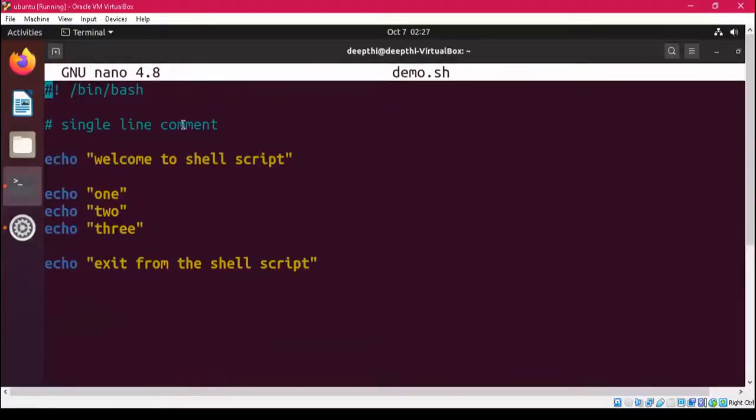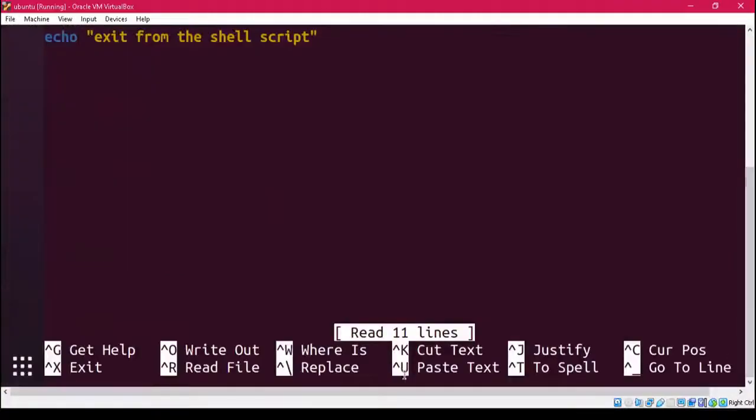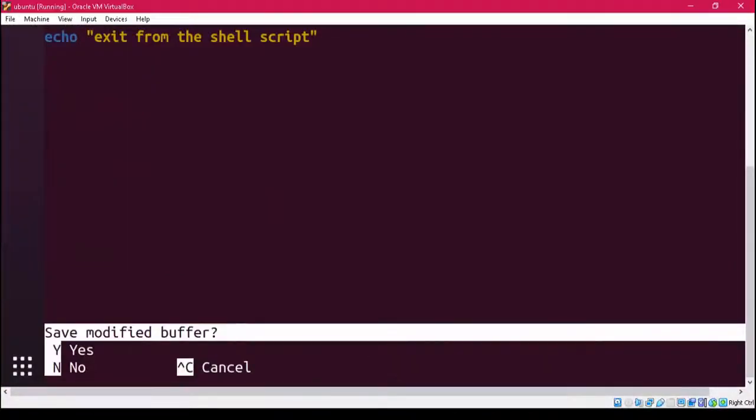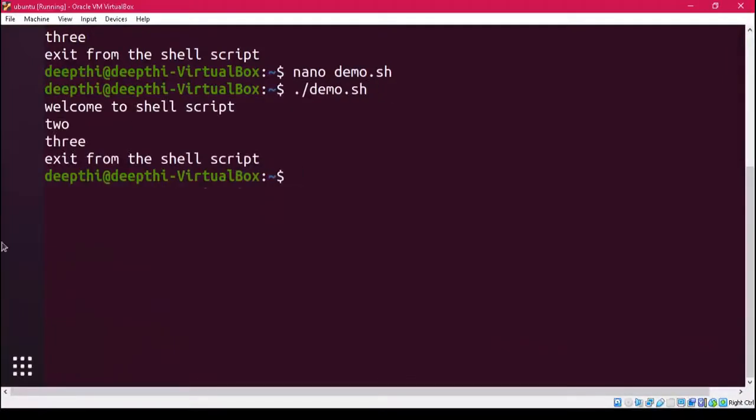Now let's once again go back to the shell script. We are again inside the editor. Now if I precede the very first echo line with hash, this whole line is going to become a comment and this output will not be displayed. So what will be your output? Only 4 lines will be displayed: welcome to shell script, 2, 3 and exit from the shell script. Once again I come out of it, pressing Ctrl X and yes. Let's run this, and you can see that 1 has become your comment.